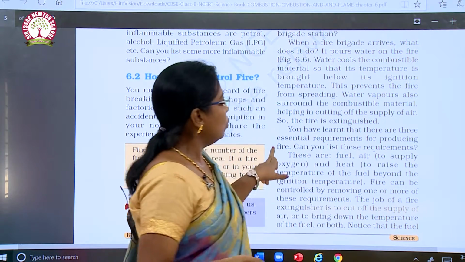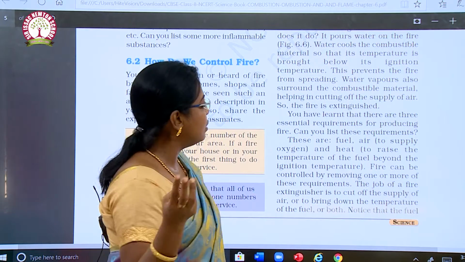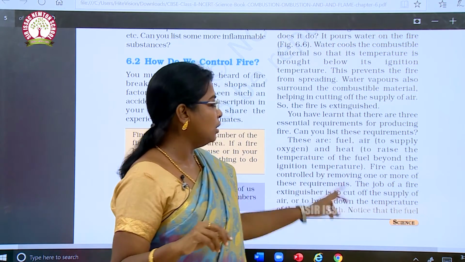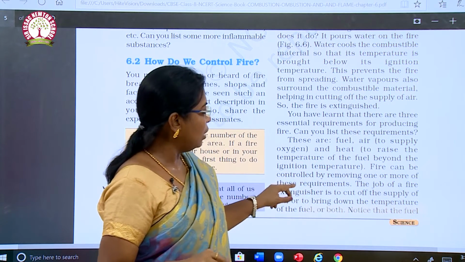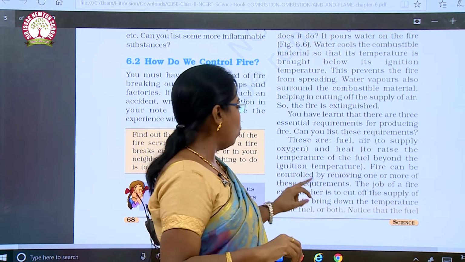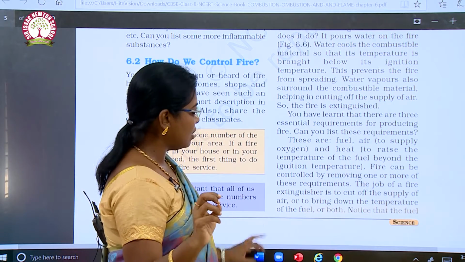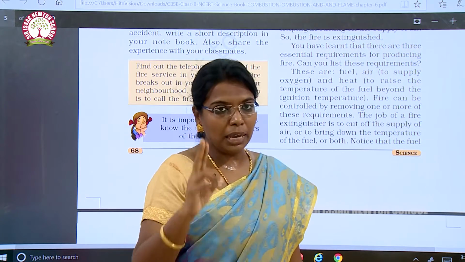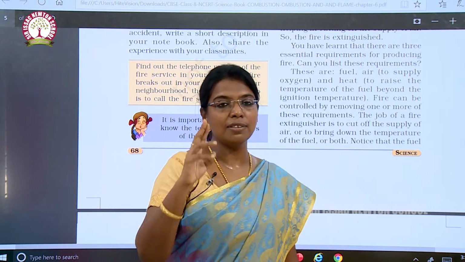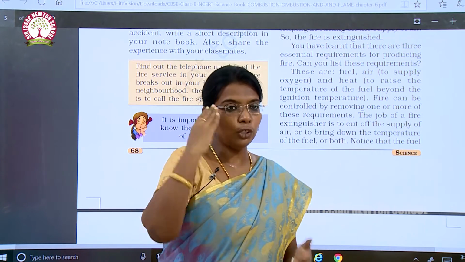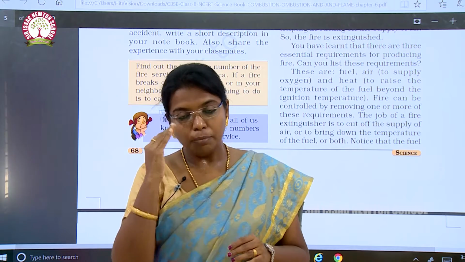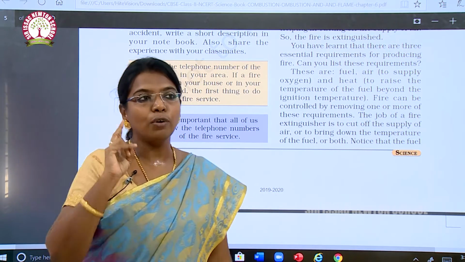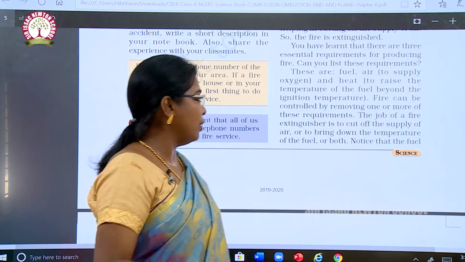Okay, so you have learned that there are 3 essential requirements for producing fire. Can you list them? Fuel, air or oxygen, and heat. Fire can be controlled by removing one or more of these requirements. The job of a fire extinguisher is to cut off the supply of air or to bring down the temperature. The main job of a fire extinguisher is to stop the oxygen flow and to lower the temperature below the ignition temperature. Okay, these 2 things are followed to stop the fire.